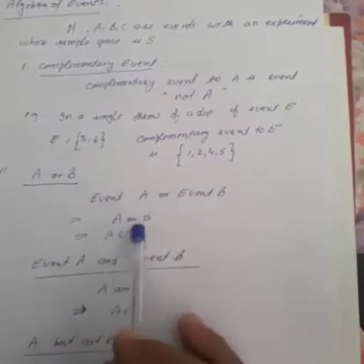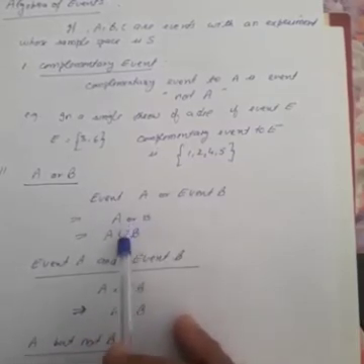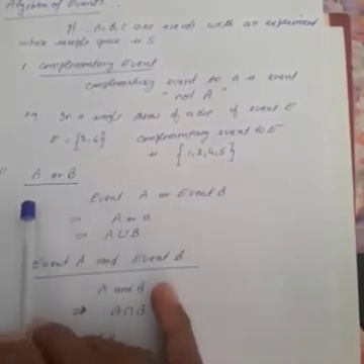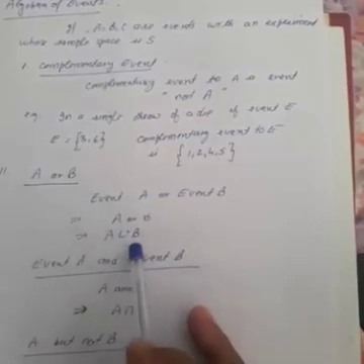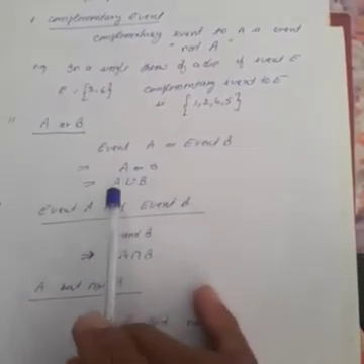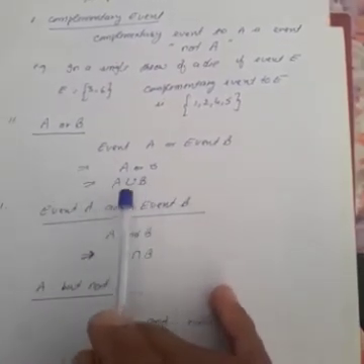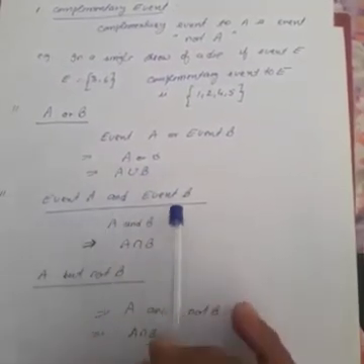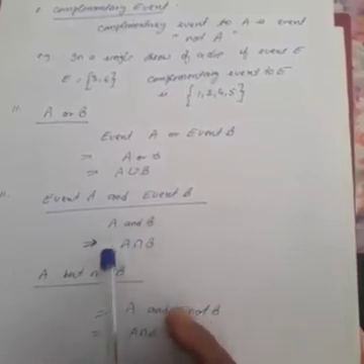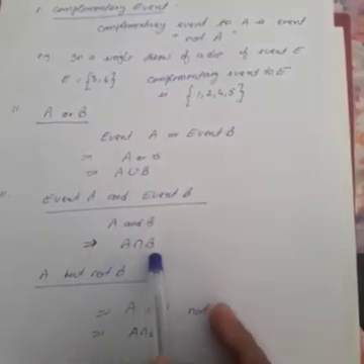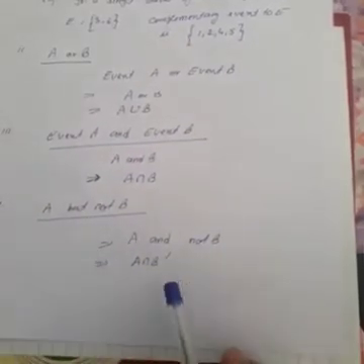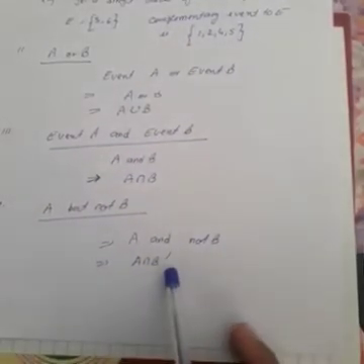Second, A or B, it is event A or event B. In symbols we will replace or by union. So A union B. If you are talking of A or B, it means A union B. So possible favorable outcomes of A and B will be combined. Then event A and B, in short A and B, is A intersection B. Similarly A but not B is A intersection B complement.